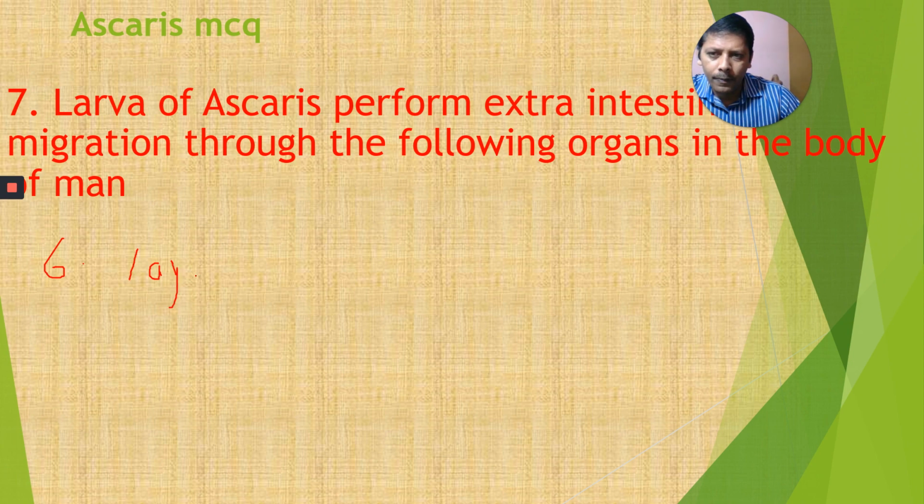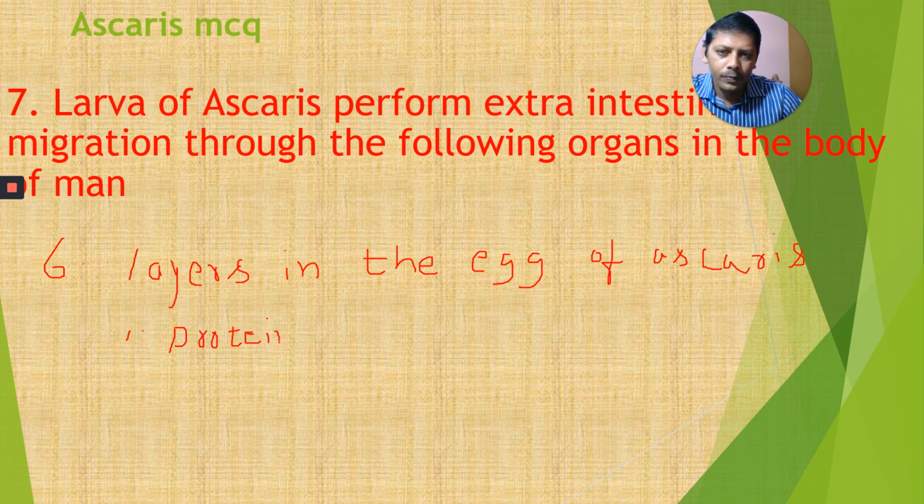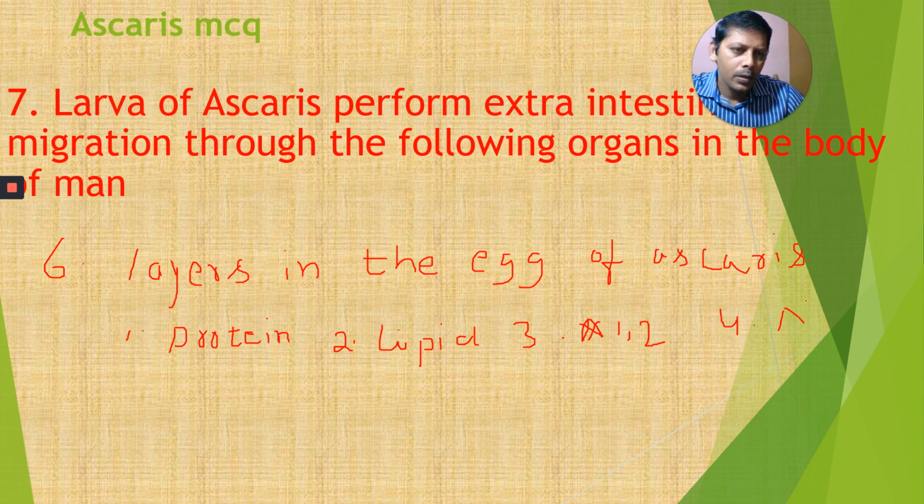The layers in the egg of Ascaris are: one, protein; two, lipid; three, both one and two; four, none.